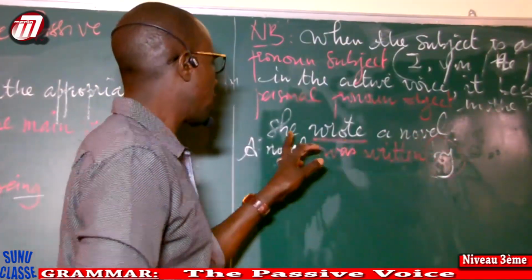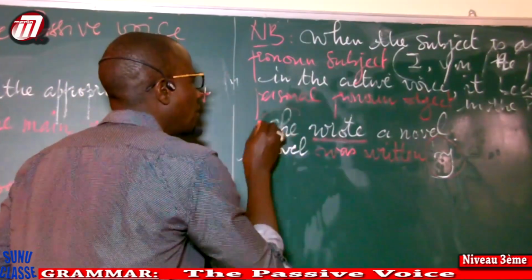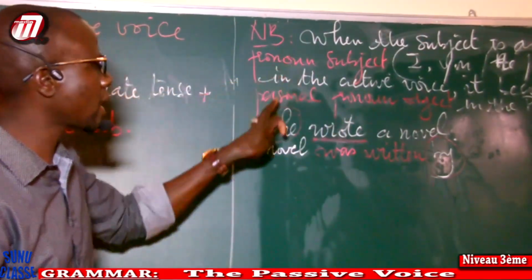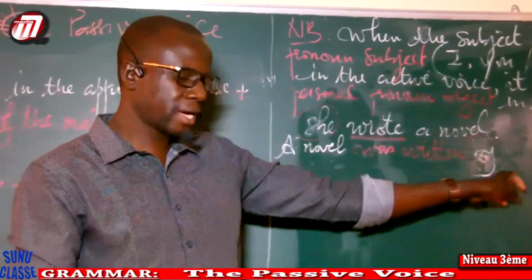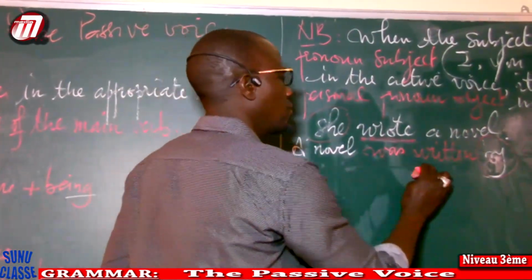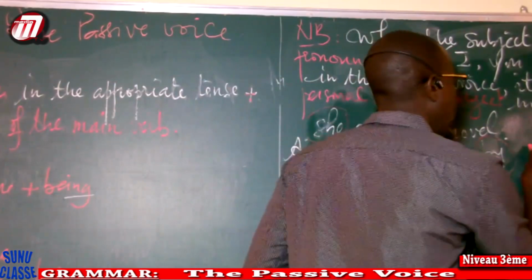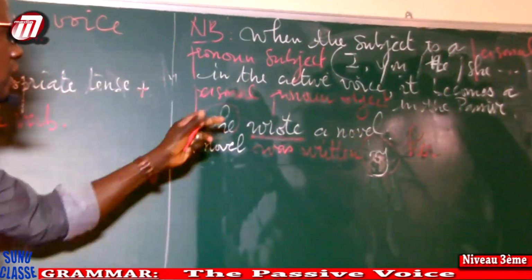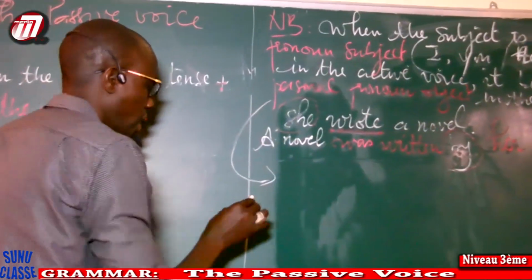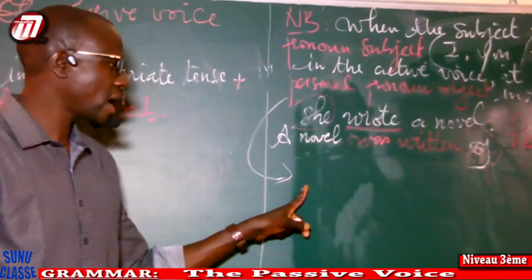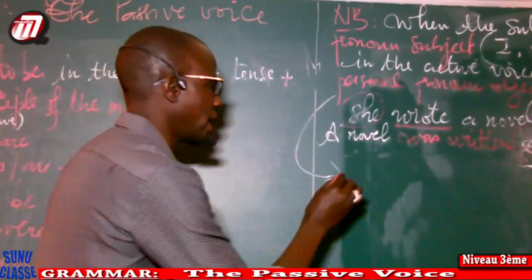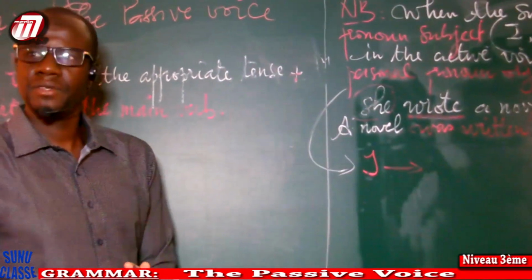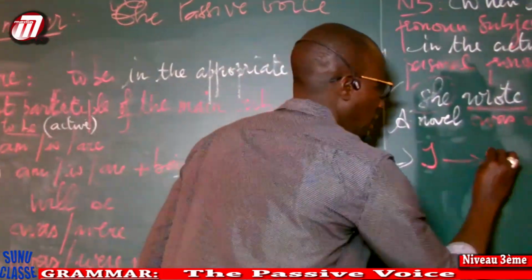Okay, you see? And she is a personal pronoun subject. The personal pronoun subject becomes personal pronoun object. And you're going to have a novel was written by her. Very good, her. And the personal pronoun object, what do we have? We have I. I gives what? Me. Very good.